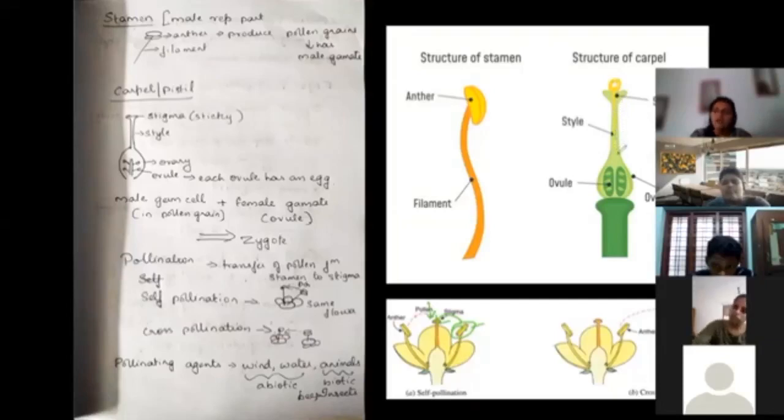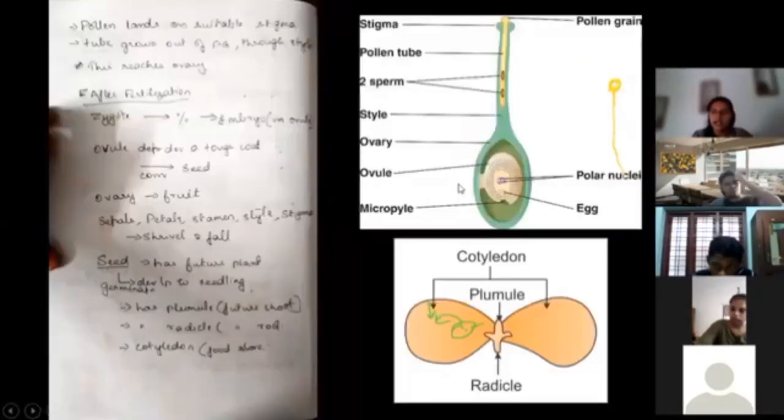Through this pollen tube, how many heroes are there? There are two heroes, two male gametes. Let me see if I have another diagram. Yes, I have another diagram. These two male gametes are going to go to the heroine. The first male gamete is going to enter and fuse with the egg.